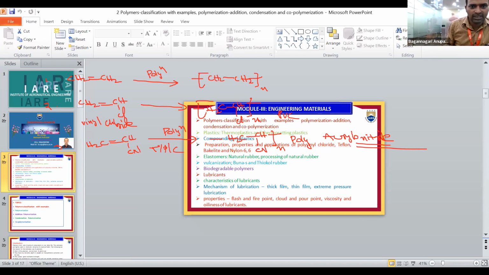One more example is styrene. If you are taking styrene, CH2=CH with a phenyl group. This is the structure of the styrene molecule.